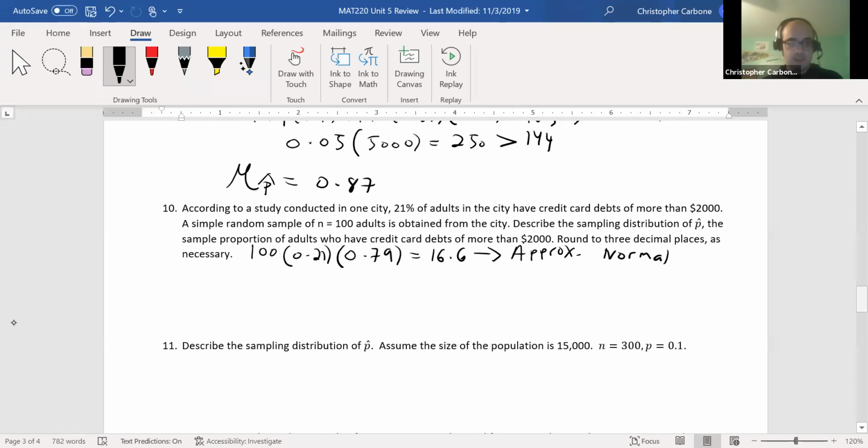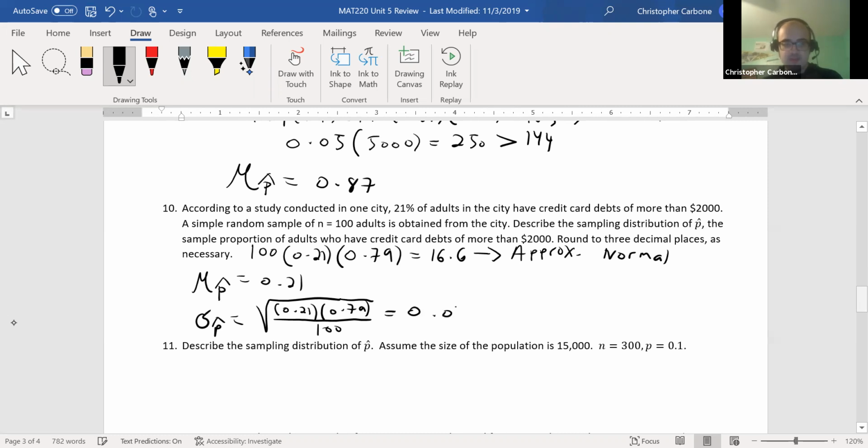So the mean of the sampling distribution of p hat will just be 0.21. The standard deviation of the sampling distribution of p hat will be the square root of 0.21 times 1 minus 0.21, so 0.79, divided by 100. This is about 0.041.